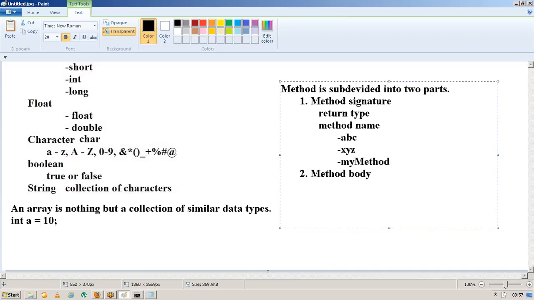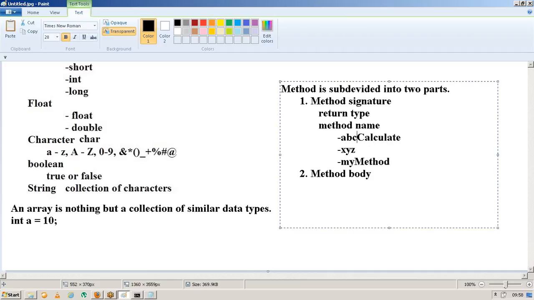See, in myMethod, the name is my method. Here, my is one word and method is also one word. The starting letter of the first word should be lowercase, and from the second word onwards the starting letter should be uppercase. Why do we write method names like xyz not in uppercase? See, xyz is only one word, abc also only one word, so I'm using all of them as lowercase letters.